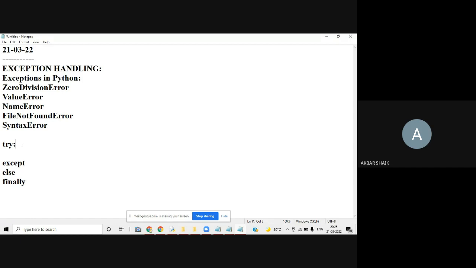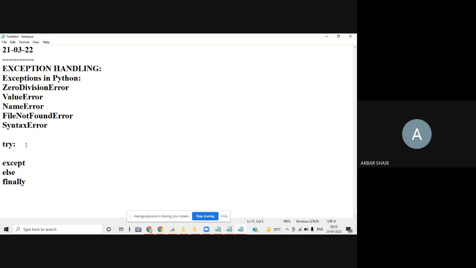If the exception occurs, then how are we going to manage it? How are we going to handle it? That can be done by using try.